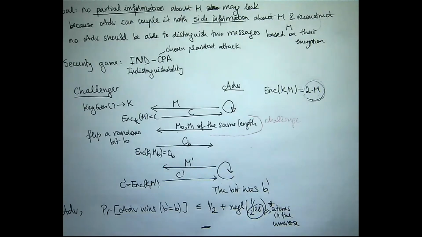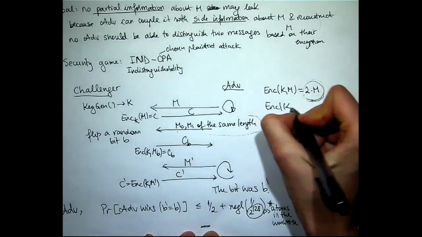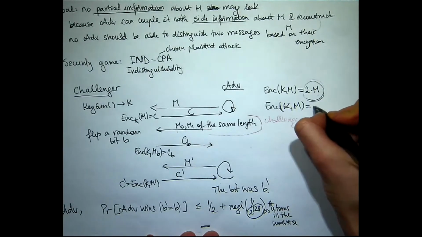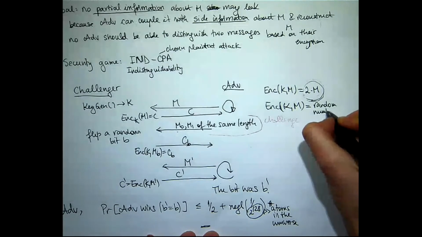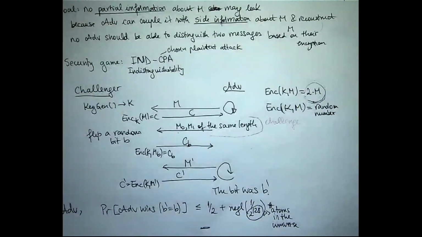Okay, so I'm going to take another example. How about the encryption of K and the message is going to be a random number. So I'm going to flip random bits, and I'm going to output a random number for every single message I'm trying to encrypt. Is this IND-CPA?